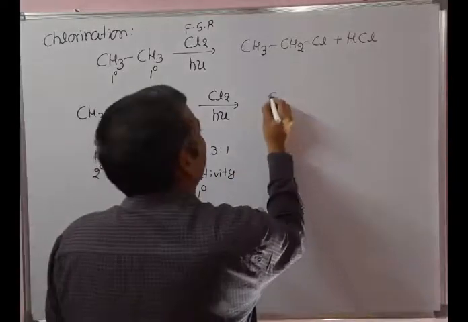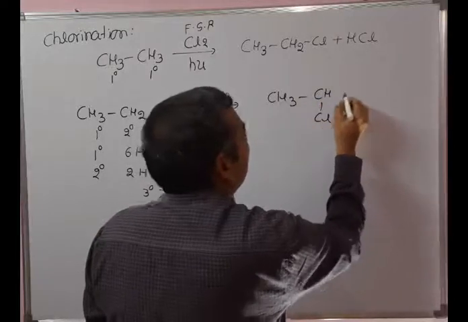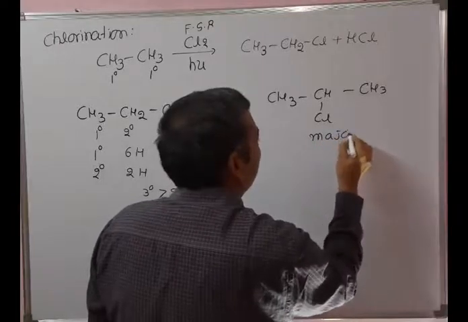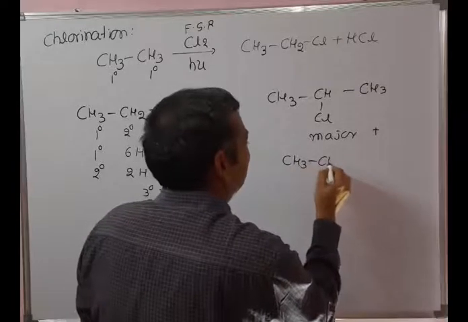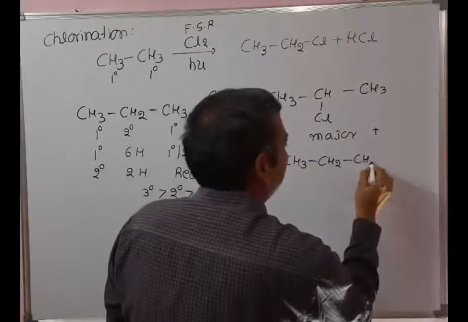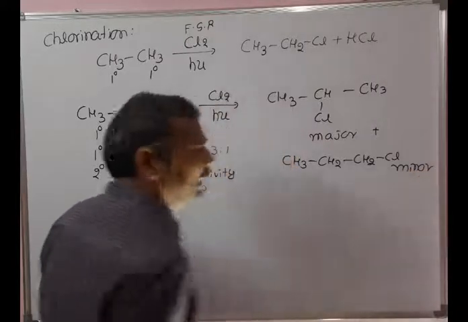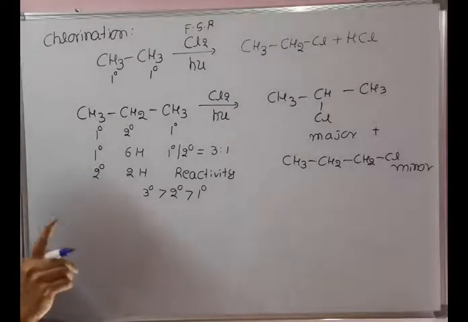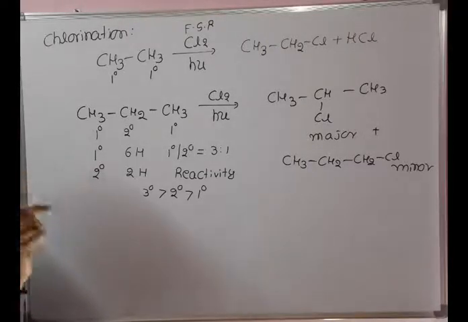That means the product obtained is CH3CHClCH3. This is the major product that is obtained, and the minor product that is obtained is CH3CH2CH2Cl. This is the minor product obtained in this reaction. We need to see the reactivity. Why? Because the ratio of primary to secondary is 3:1. If it is 1:1, 2:1, 3:1, we need to see the reactivity. If it is above, we need to see the selectivity.